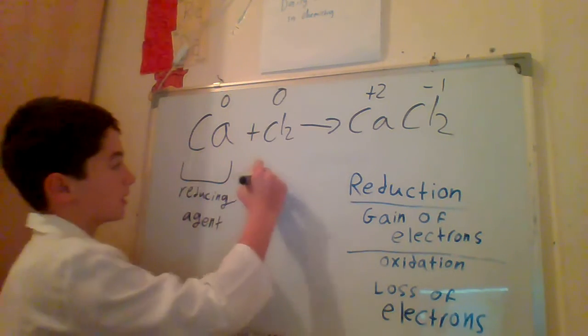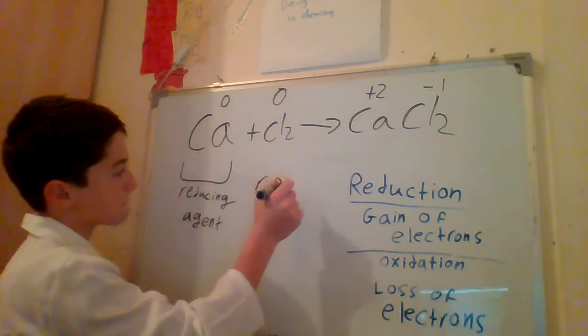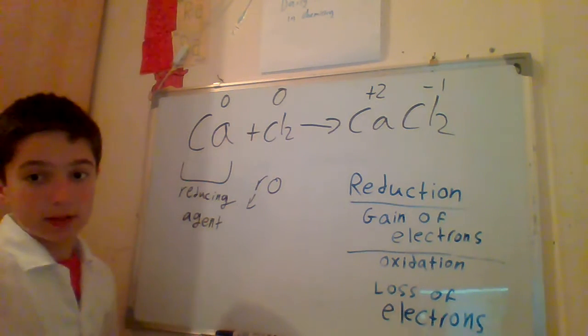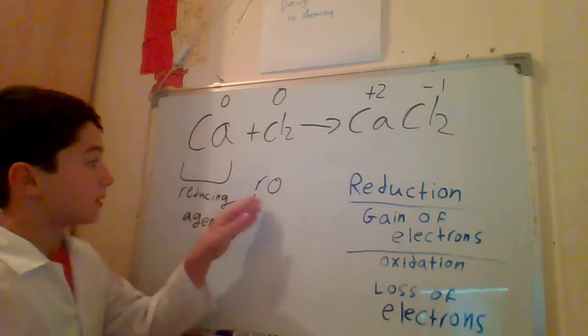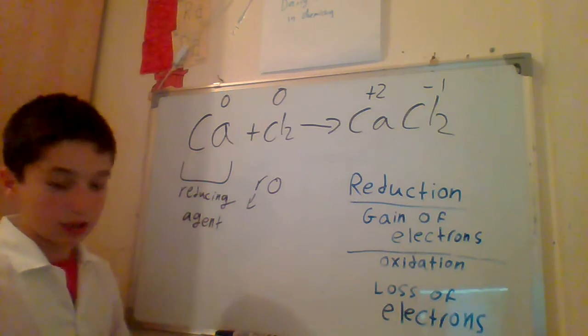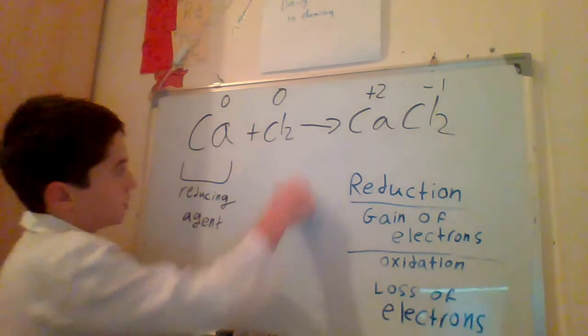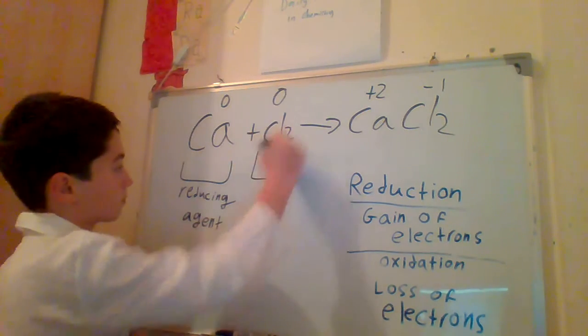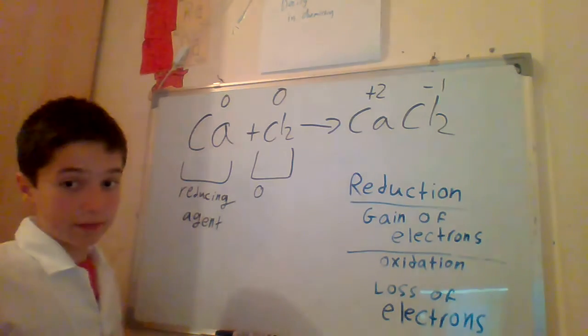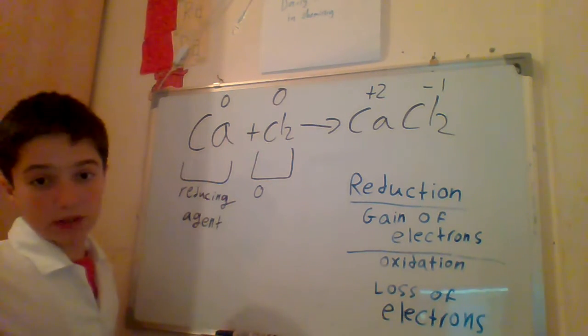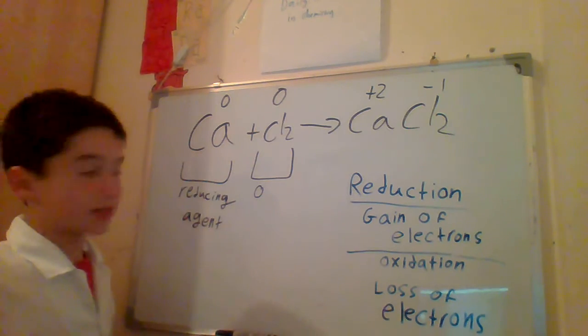So you can write that Cl2 is ro: R is the reduced element and O is the oxidizing agent. So Cl2 is the oxidizing agent, and it's by itself. Remember, it's not in a compound. So only Cl2 is the oxidizing agent.